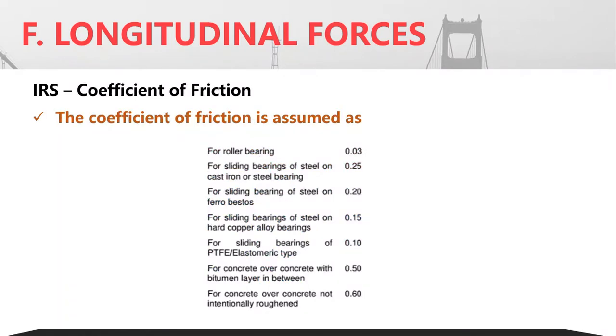Now, the values of the coefficient of resistance in case of bridges with bearings are given. For roller bearing it is 0.03, for sliding bearing it is 0.25, etc. The last two you can ignore, because they are actually for bridges without bearings. The rest are bridges with bearings.